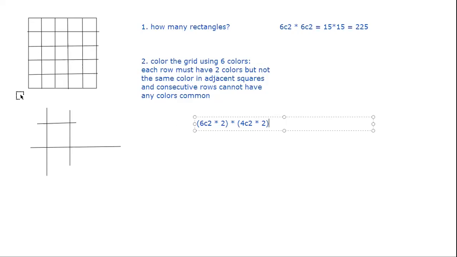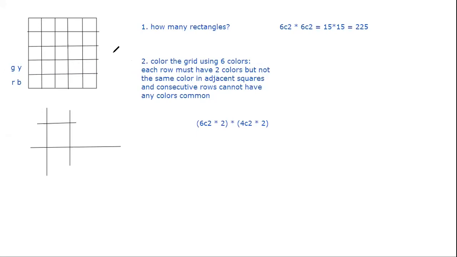So now let us say I chose red and black here, and I chose, let us say, green and yellow here. Now the point is, the red and black which I had chosen for the first row can be used again for the third row, because that's not an adjacent row, right? So there is no problem.